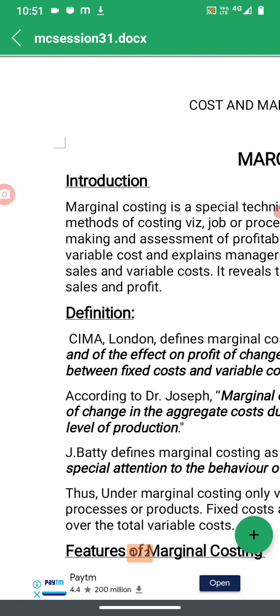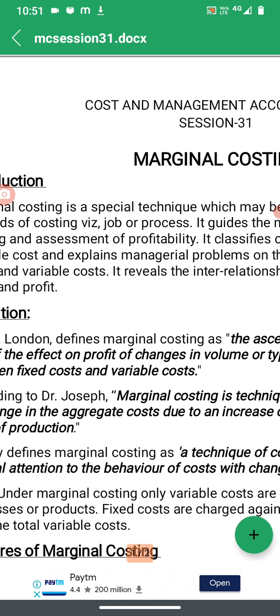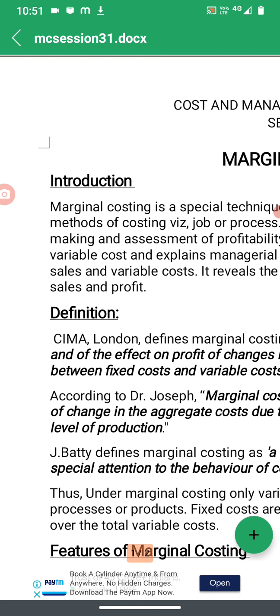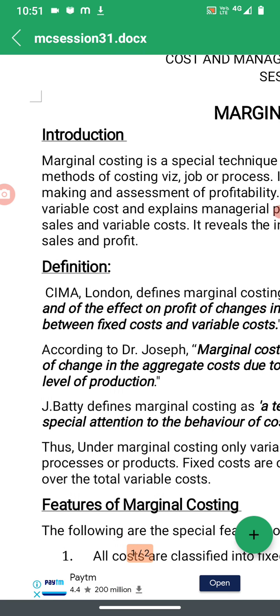So these are the concepts which we studied under this particular session. Session 31, that is the third chapter, the first session focuses on the introduction. We have understood the basic introduction of marginal costing. We looked into one or two definitions.